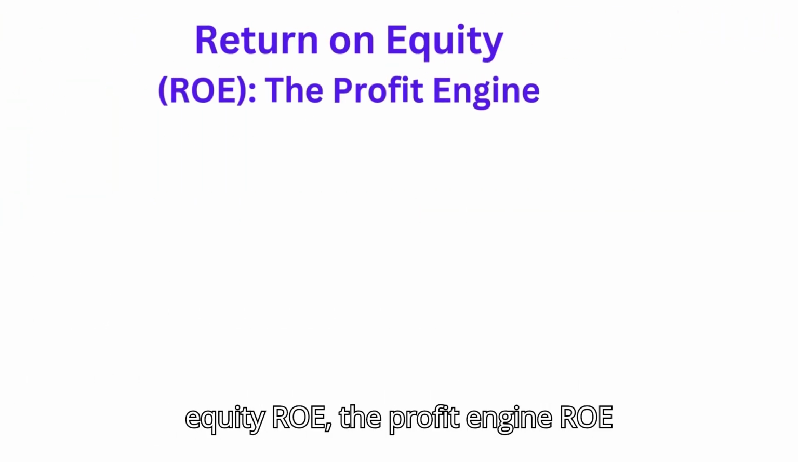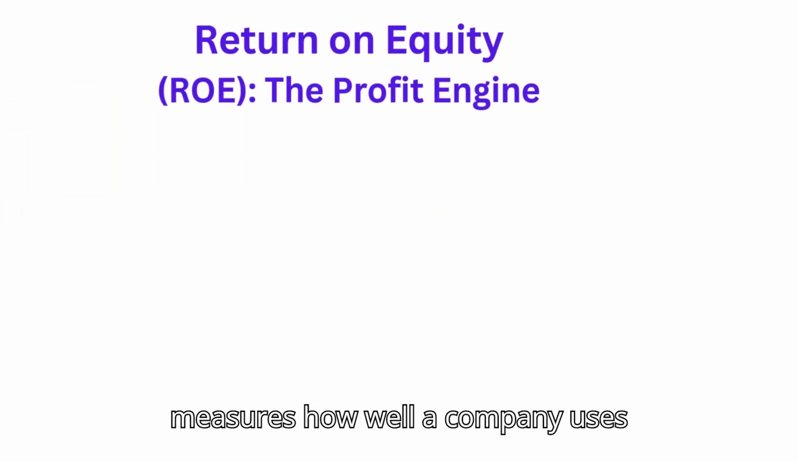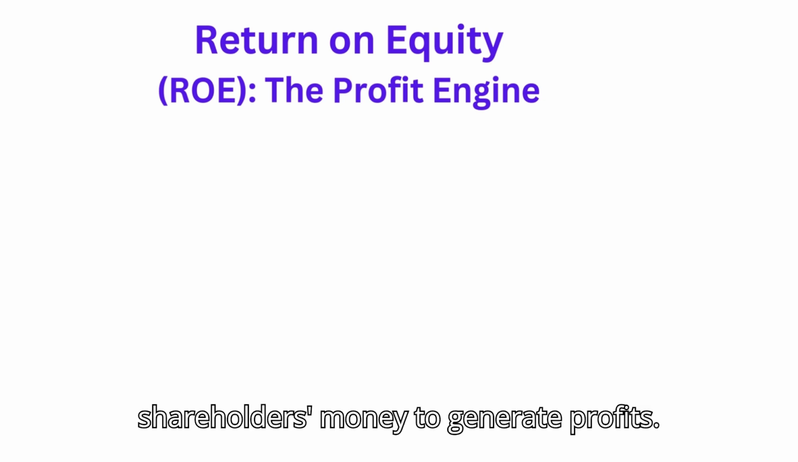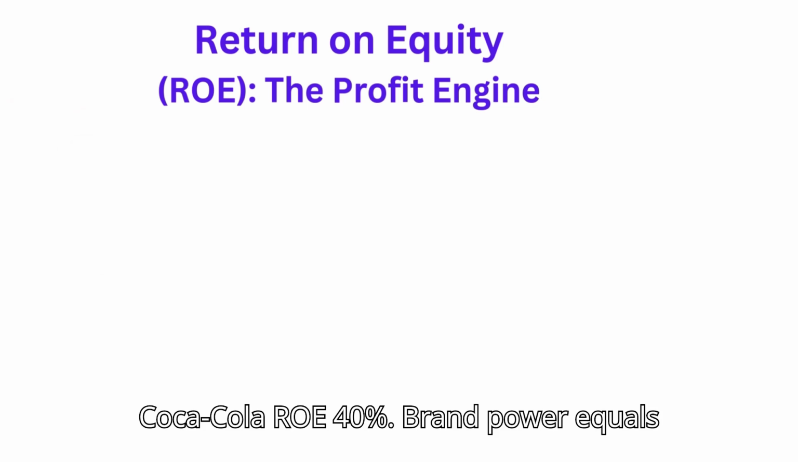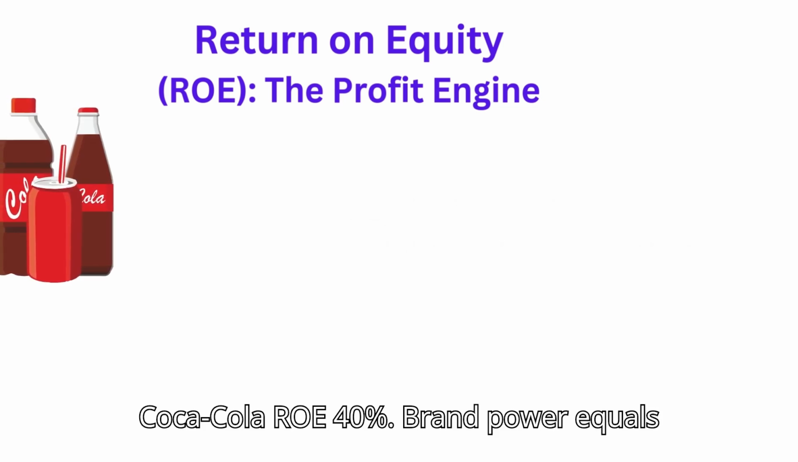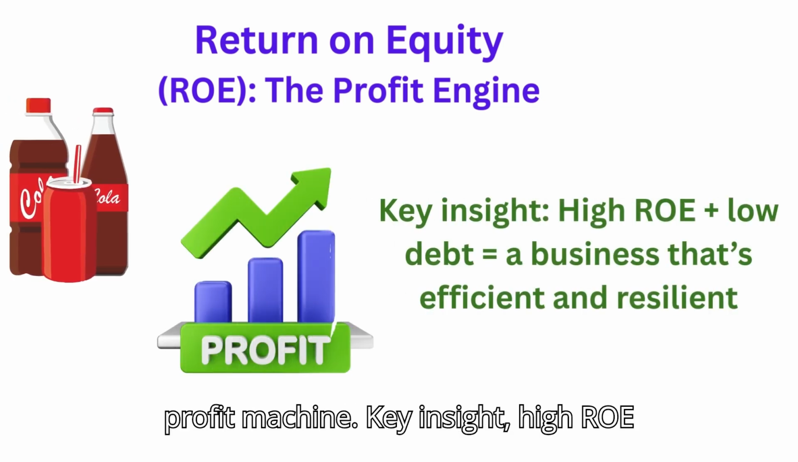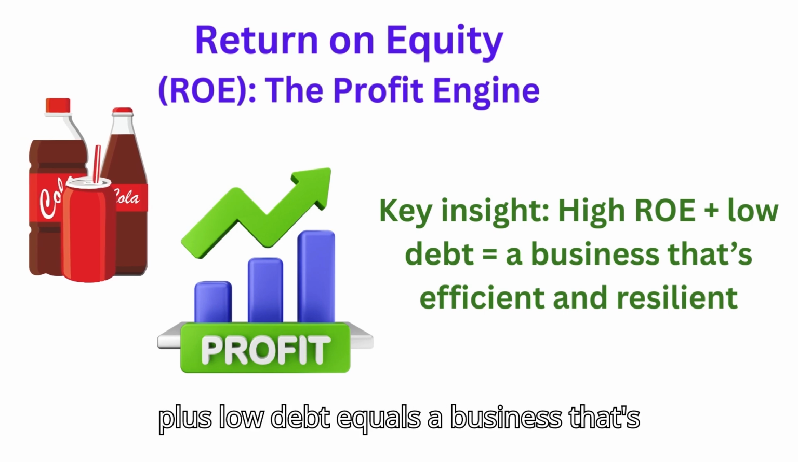Return on equity, ROE: the profit engine. ROE measures how well a company uses shareholders' money to generate profits. Buffett wants ROE of 15% or more, consistently. Coca-Cola, ROE 40%. Brand power equals profit machine. Key insight: high ROE plus low debt equals a business that's efficient and resilient.